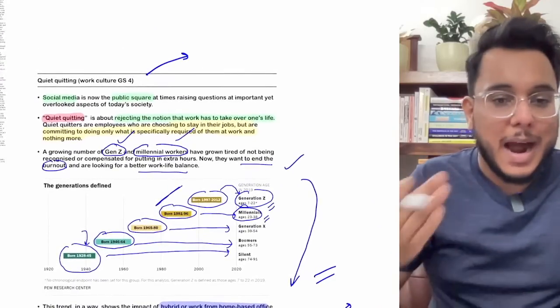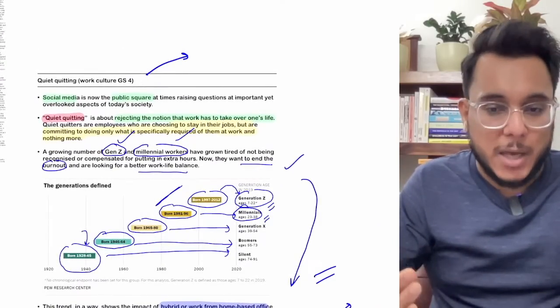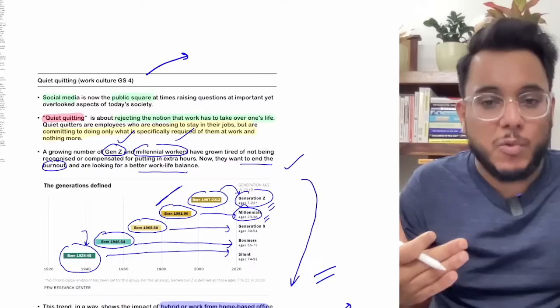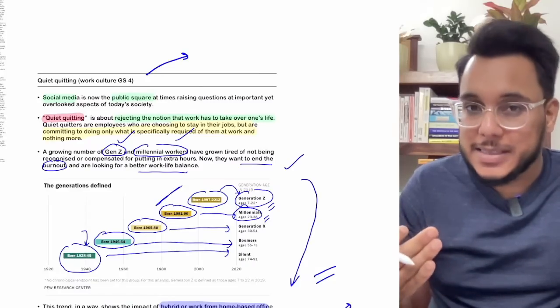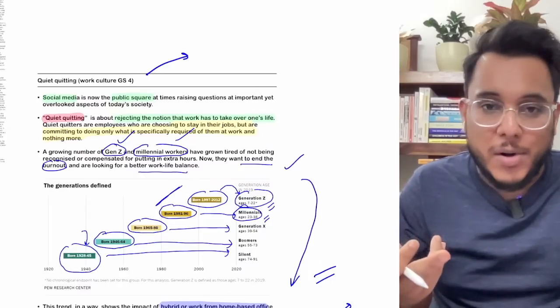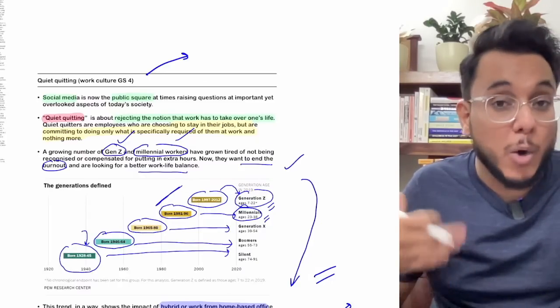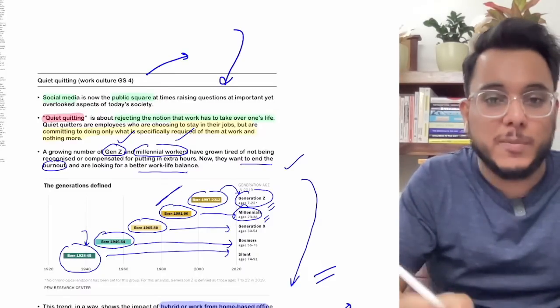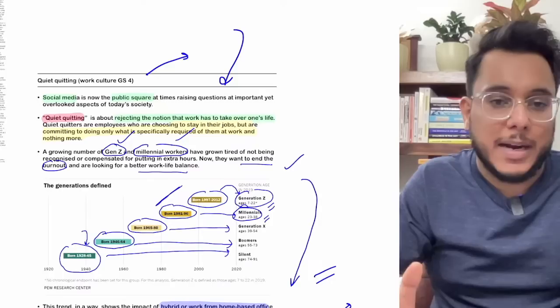Now, one more idea I want to discuss with you guys. So see, when we talk about work, ideas such as work as worship are always floated. It is seen that one needs to show extraordinary dedication, extraordinary devotion towards their work. The organizational goals and collective goals are more important. But the quiet quitting movement is questioning all those kinds of ideas.